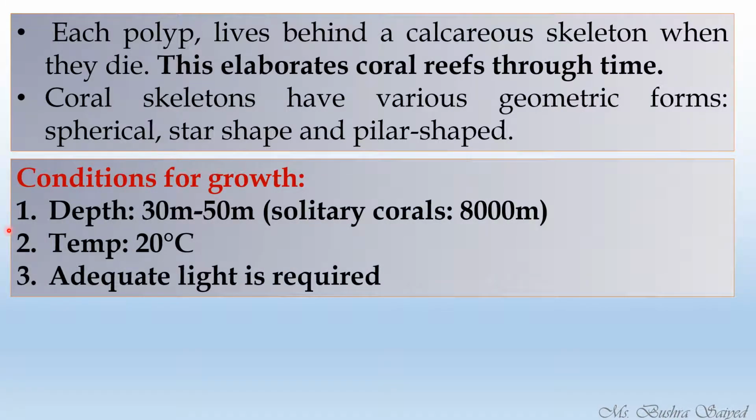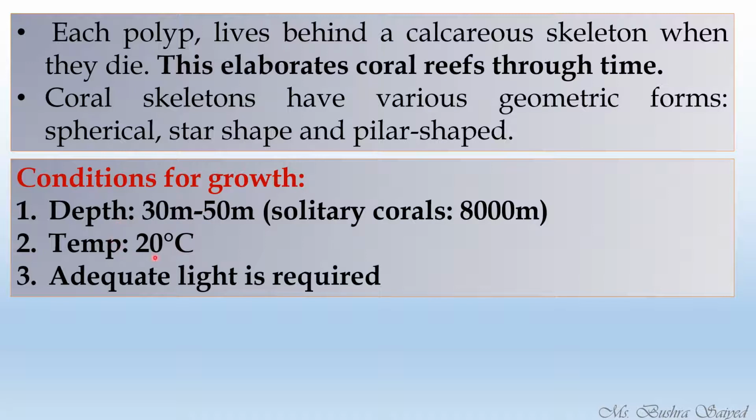Condition of growth: corals will not grow anywhere in the ocean. They will grow at a particular depth of 30 to 50 meters. Some solitary corals, which are very rare, will be found 8,000 meters deep. The colonies there are very small, so we call them solitary corals. They are found around 8,000 meters deep in the ocean, which is very rare. But generally, this is the depth for coral to survive.